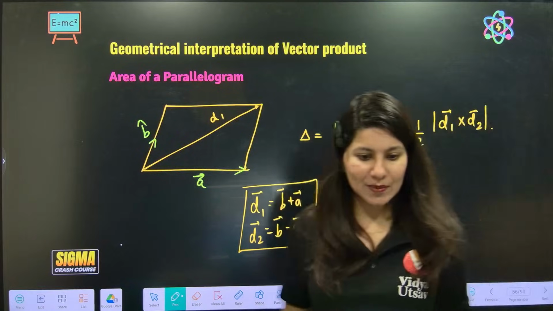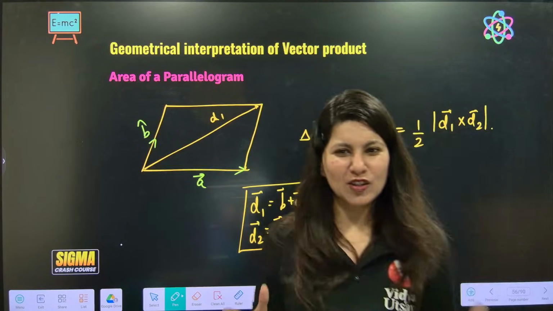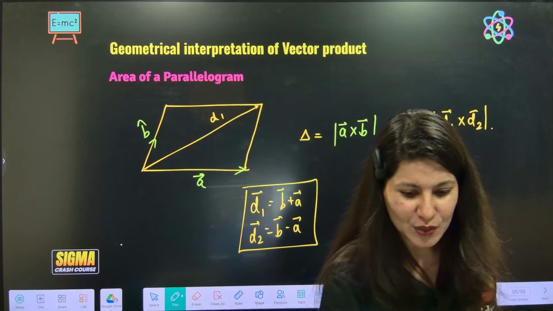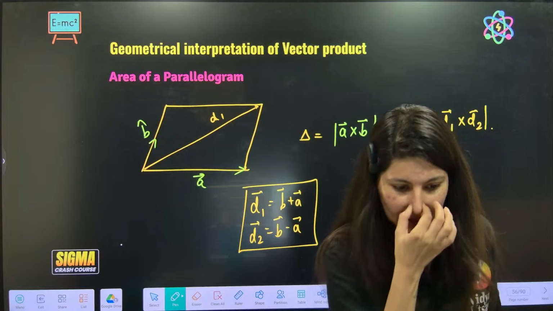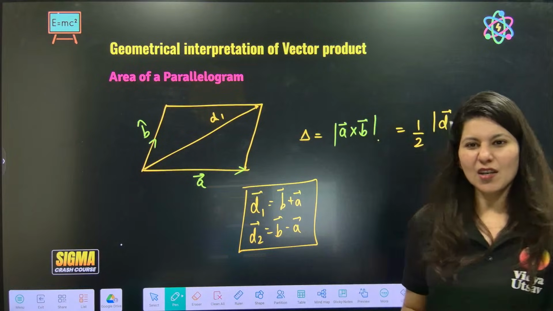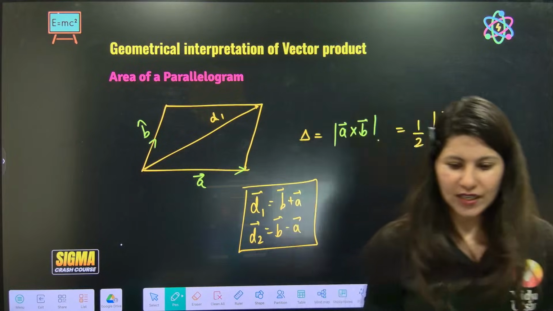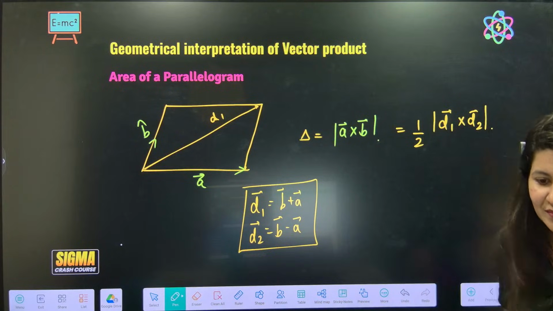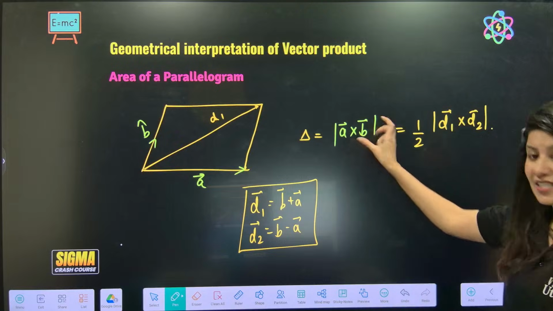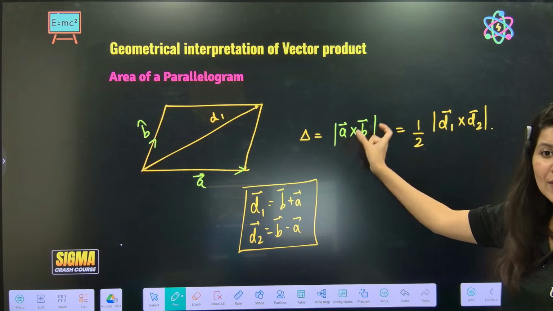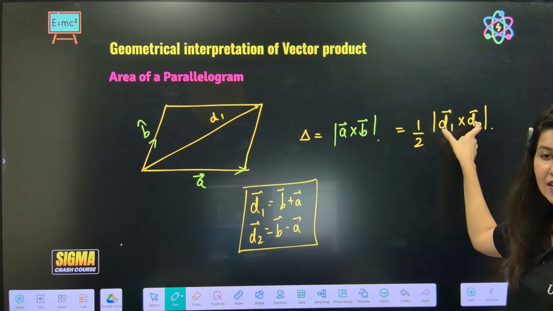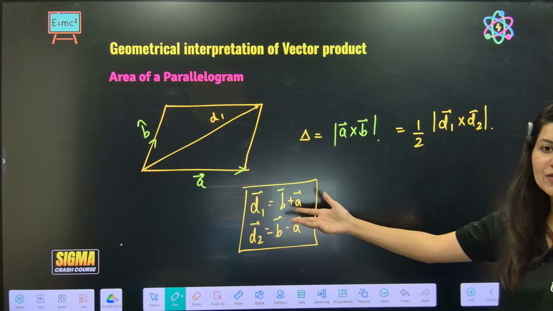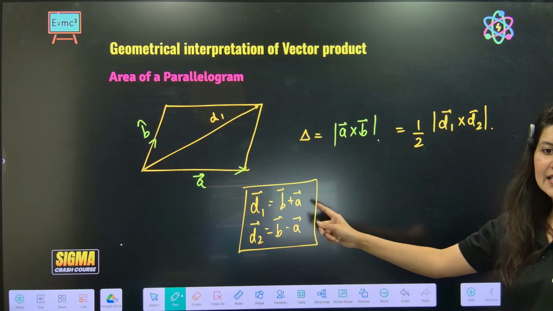You must be thinking, ma'am, area of triangle, area of parallelogram, not very important topics, let's skip it. How many of you are thinking like that? Please don't do that. If adjacent sides of a parallelogram are given, use this formula. If diagonals are given, use this formula. And sometimes you have to figure out the diagonals if sides are given to you.